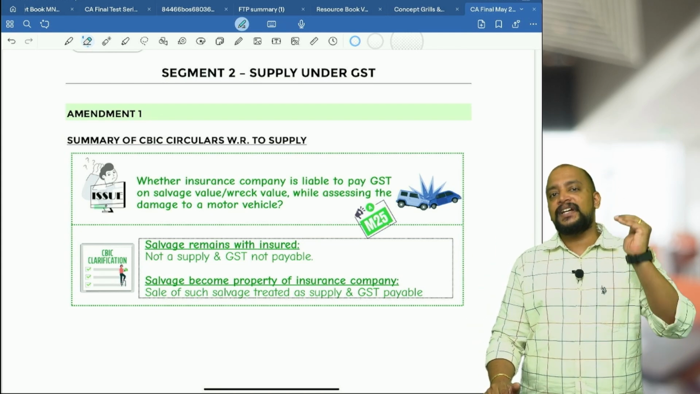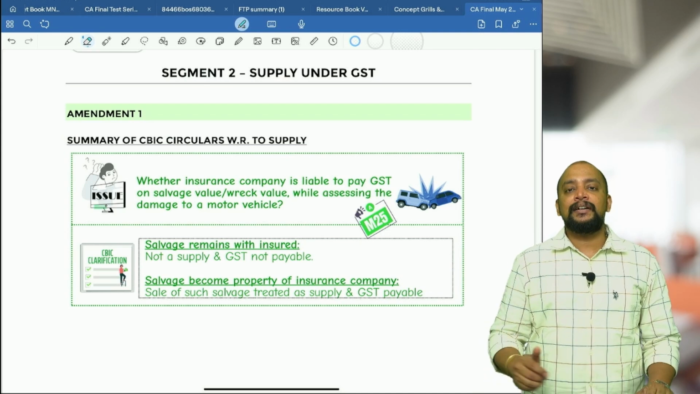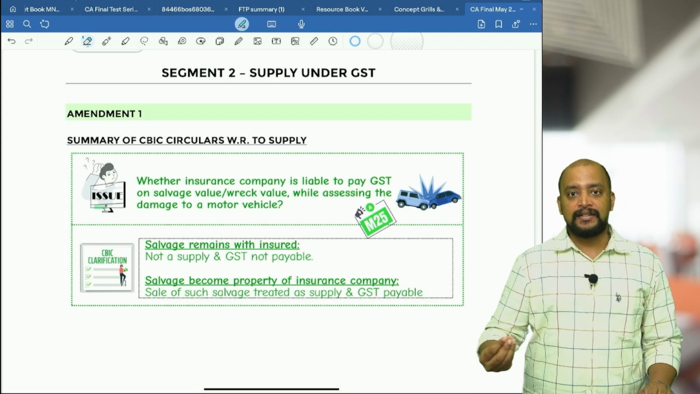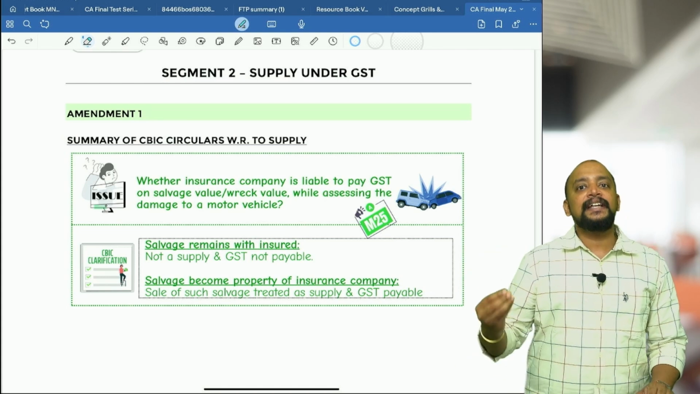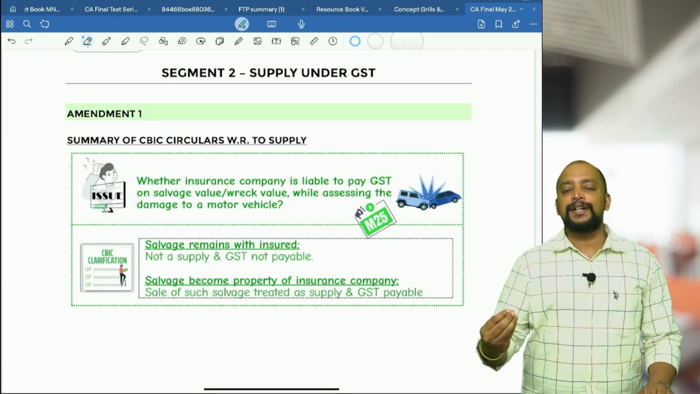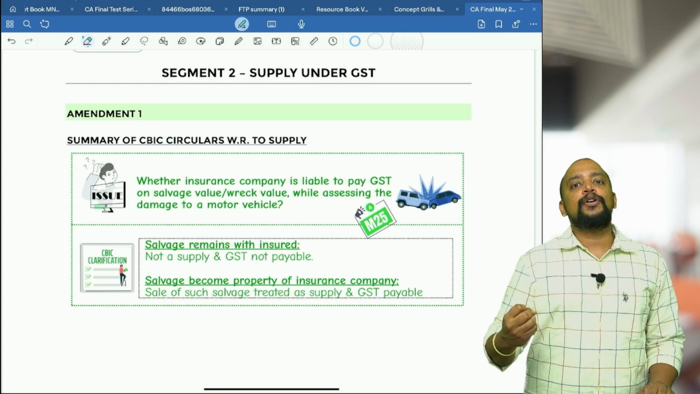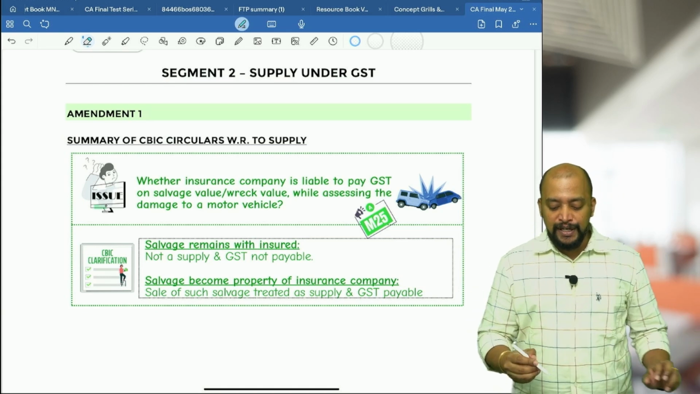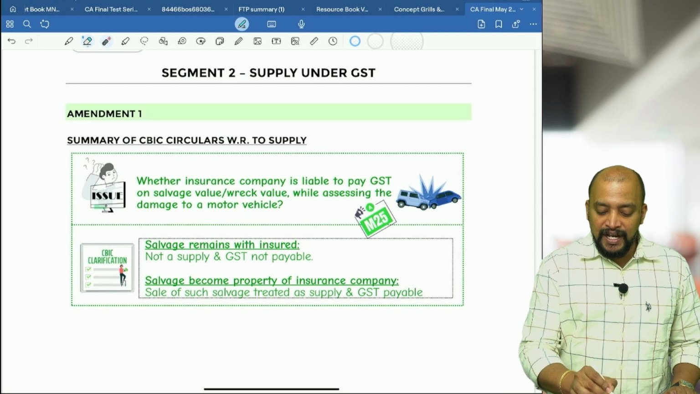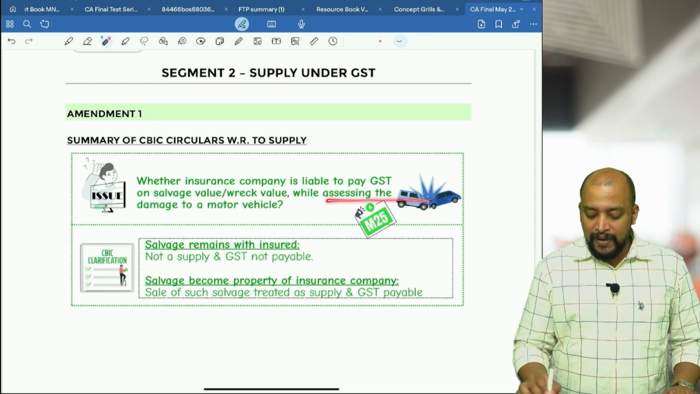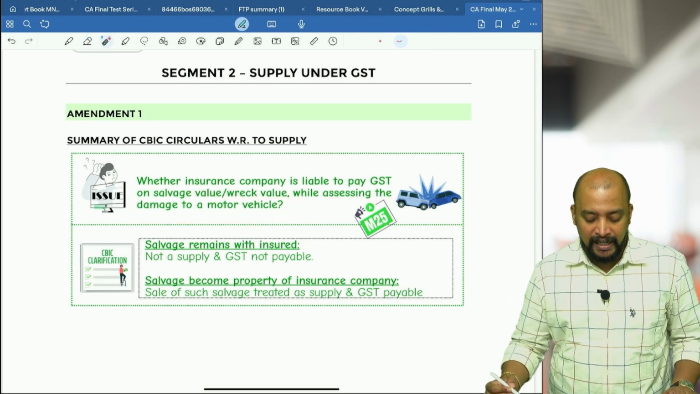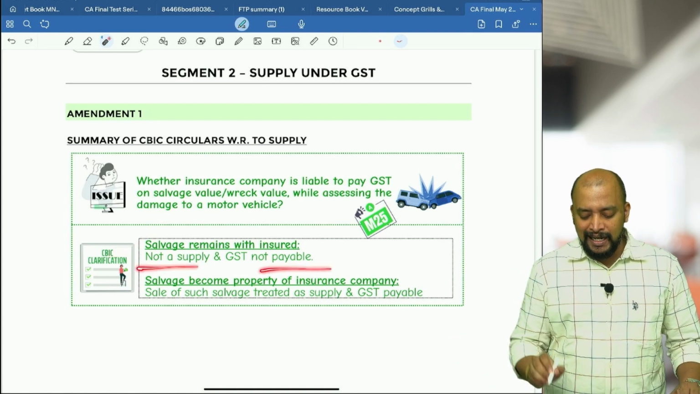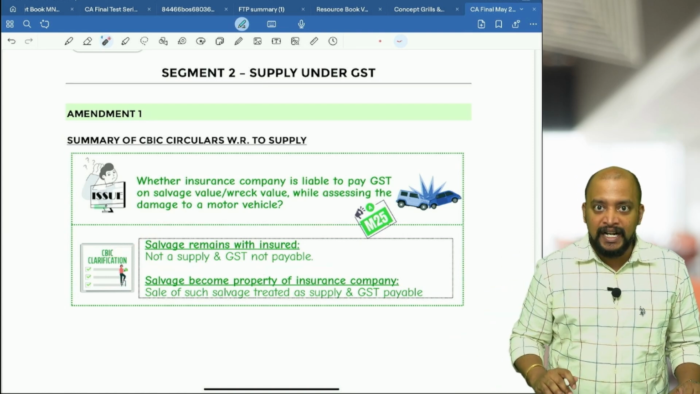On that 3 lakhs, definitely GST will be payable, the reason being it is incidental or ancillary to their business. Their business is insurance, and this is incidental or ancillary to the business. Due to that reason, that activity becomes supply and consequently GST will be payable. So that is the point here: whether the insurance company is liable to pay GST on the salvage value or wreck value while assessing the damage to a motor vehicle. Suppose the salvage remains with the insured, then it is not a supply and GST is not payable. That's the first point I discussed.